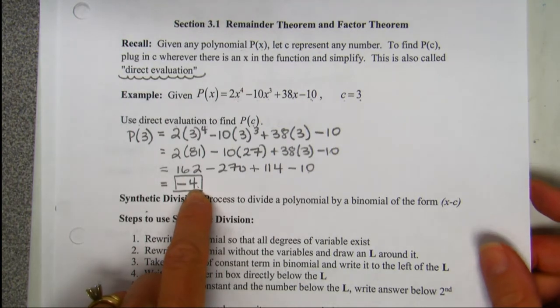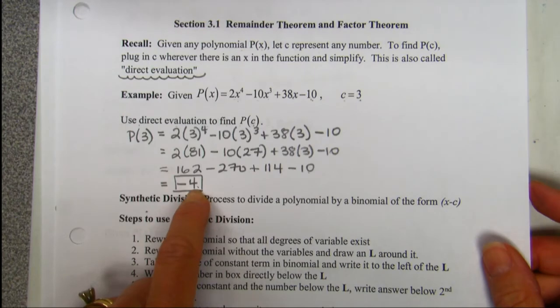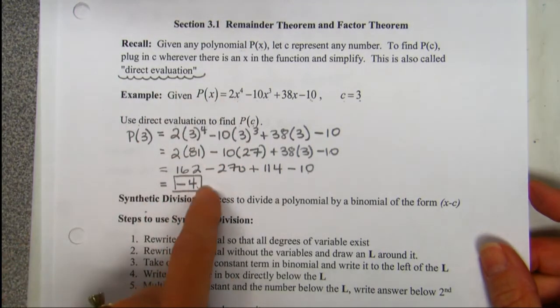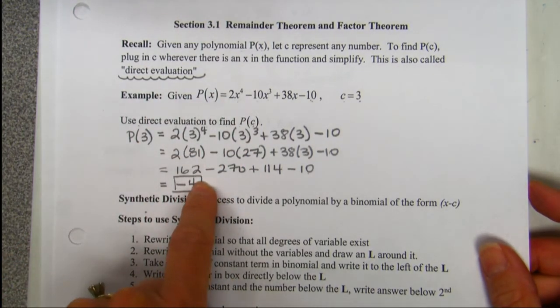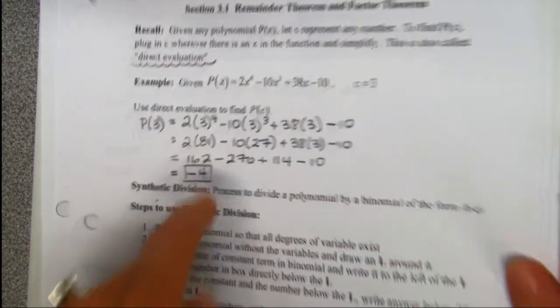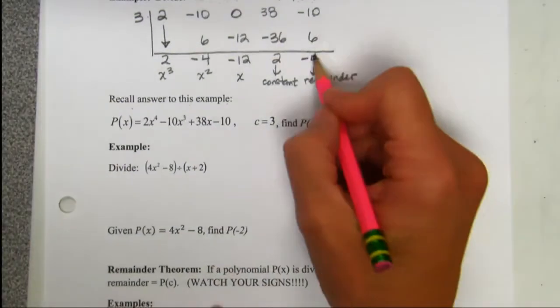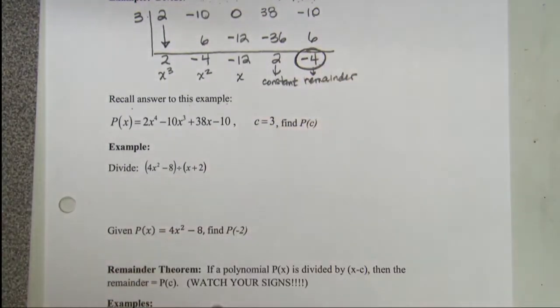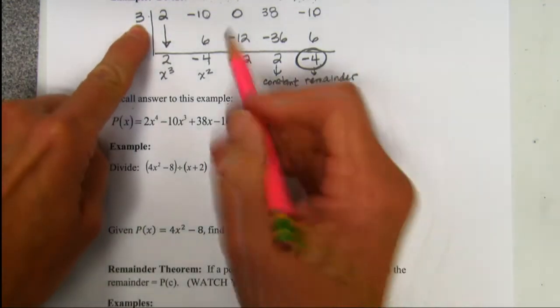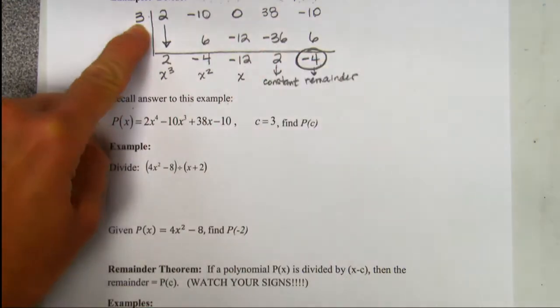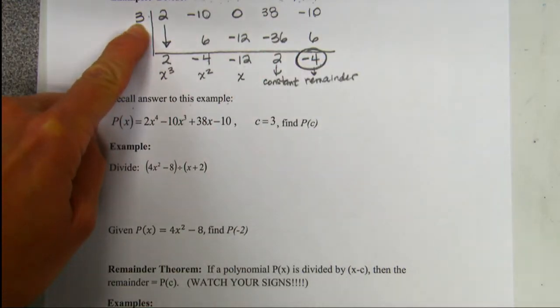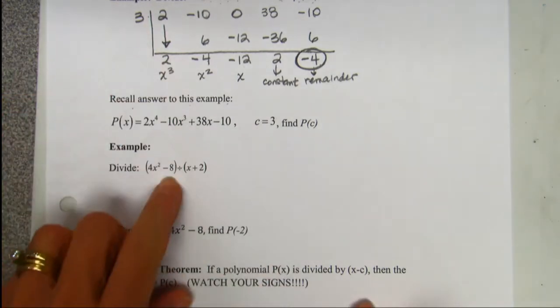All right, somebody who doesn't have video games and had a lot of time to think about math figured out a different way to get negative 4 without using direct evaluation. They used synthetic division. See right here? The remainder is the answer you get when you plug this number into the, was that the dividend? The dividend. It's weird. I don't know how that works.